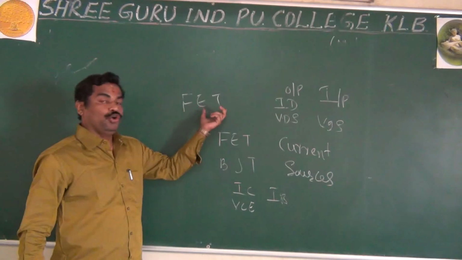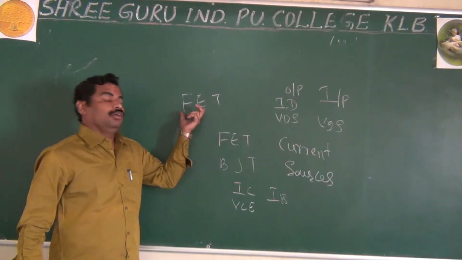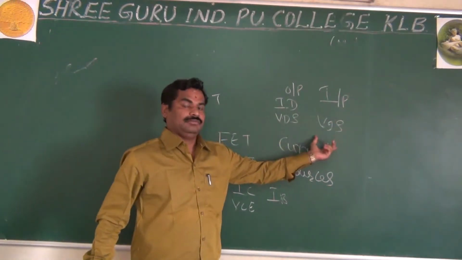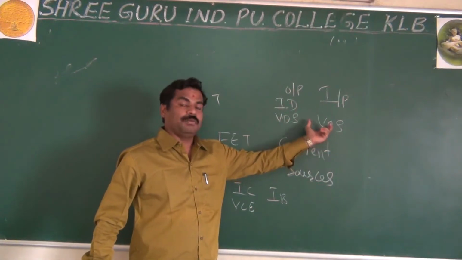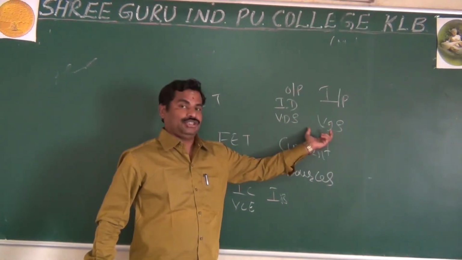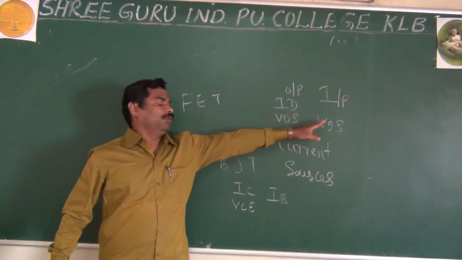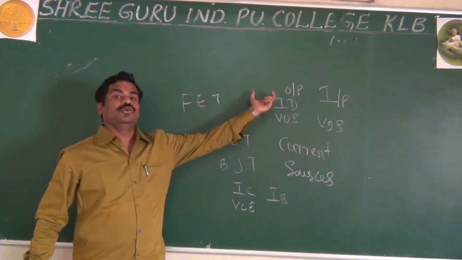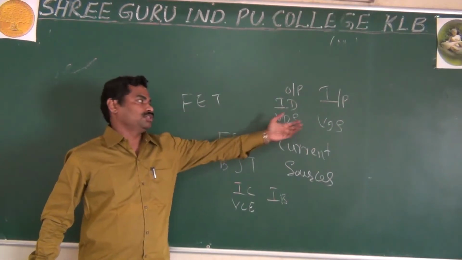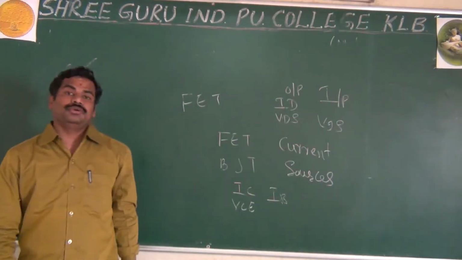Because the output current can be controlled by using the electric field. That is, you are applying the gate-to-source voltage, and by using this voltage we can control the output current or output voltage. That's why it is called a voltage controlled device.